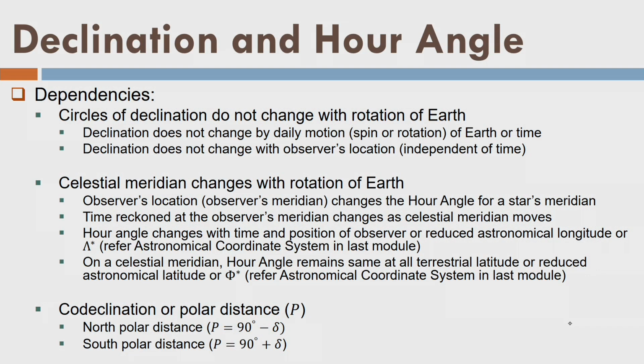Moreover, we have defined hour angle. I repeat that hour angle changes every moment. So the hour angle of a star for a given celestial meridian or observer's location is going to change, and that is why we can see that the sun changes its hour angle every moment.